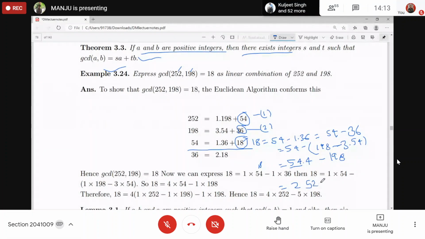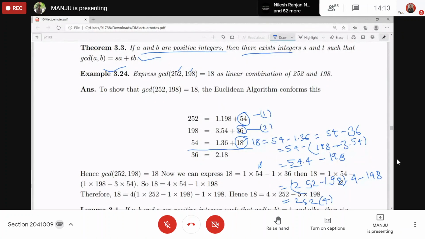What did you get? 252 minus 1 into 198. 1 you can just write 198, no need to write this multiplication. Multiplied with 4 minus 198. Collect all the coefficients. 252 into 4, right?